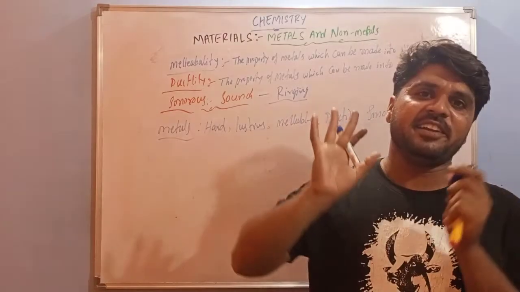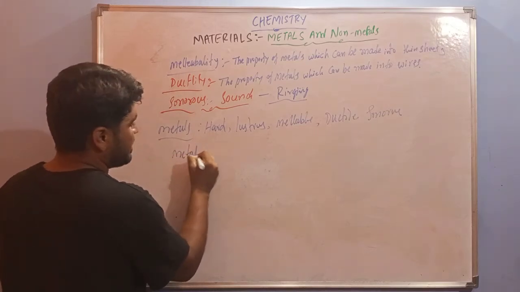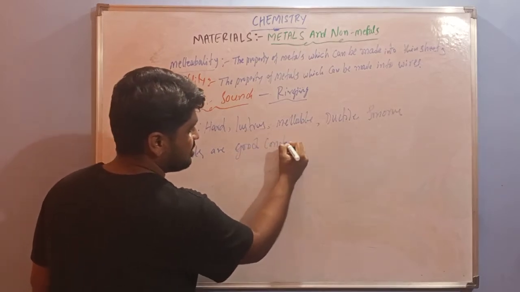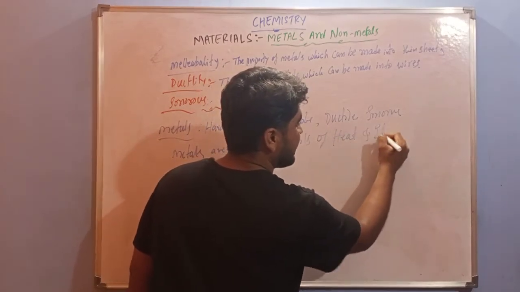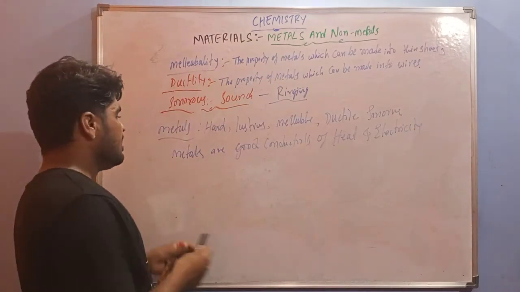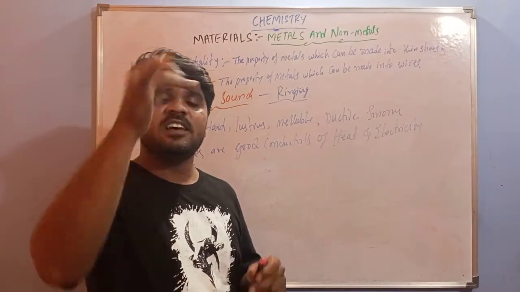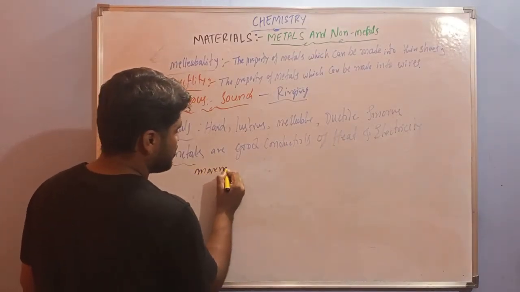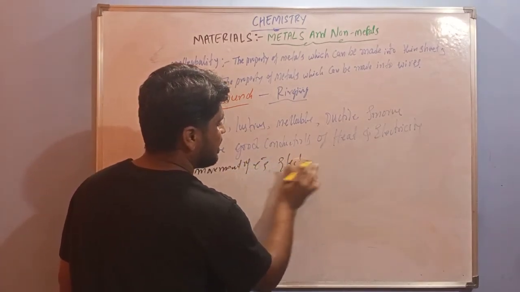And one more important thing: metals are good conductors of heat and electricity. Please remember, in metals we observe electrons. The movement of electrons we call electricity or current.